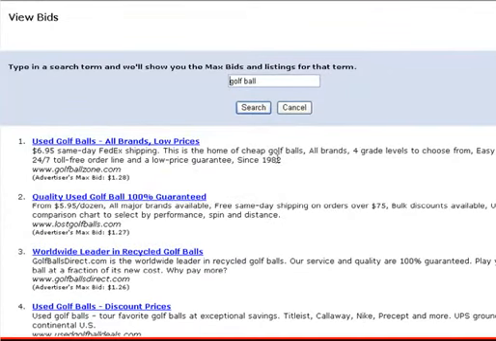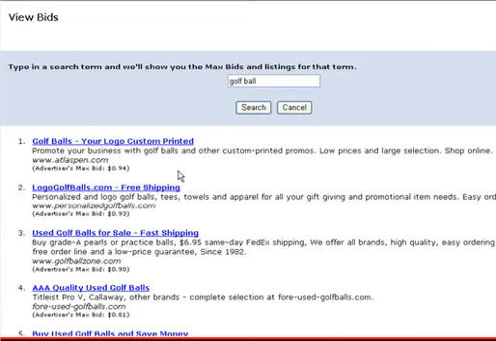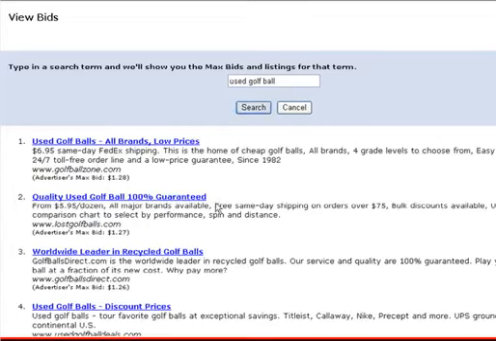If we did the same for golf balls, just to see what the top term is bidding for, is actually less. Now the reason for that is, obviously these advertisers know that if you type in golf ball, it's not converting to anything. Generally, the longer the search term that's keyed in, the more likely people are looking for something to buy, and that's why on used golf ball these are higher. So click on that and have a look at what the bids are.